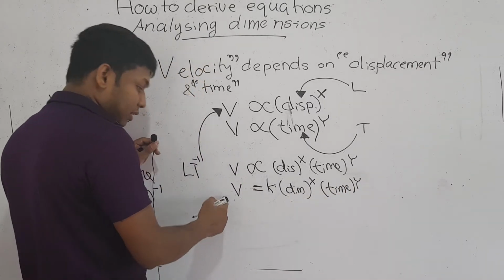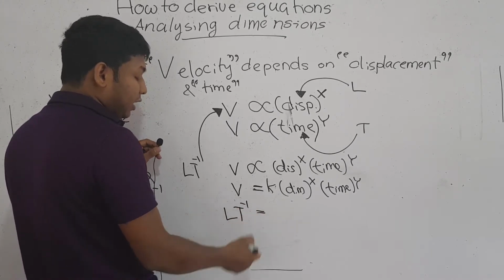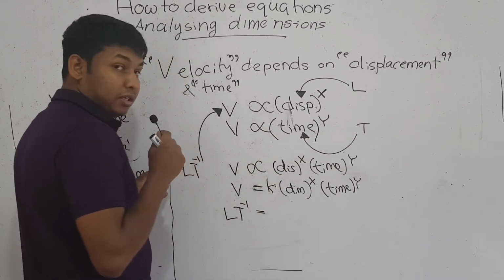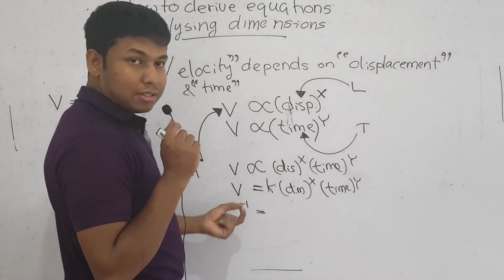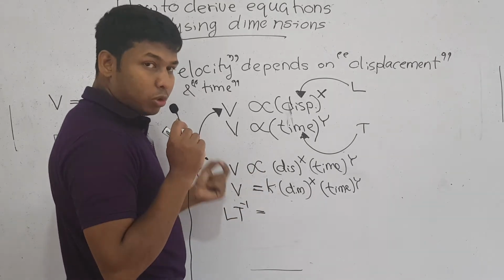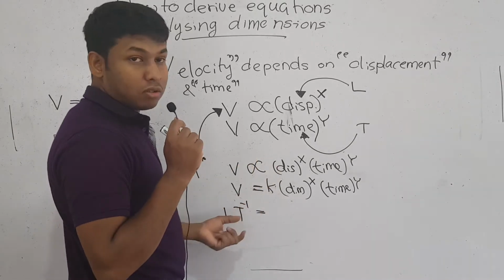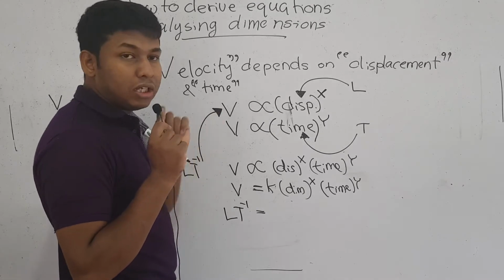Now we can consider the dimensions. Dimensions of v is L T to the minus 1 equals. Now I told you in the previous session that the dimensions or units of constants cannot be deduced using this particular method. Therefore we are disregarding the constants.